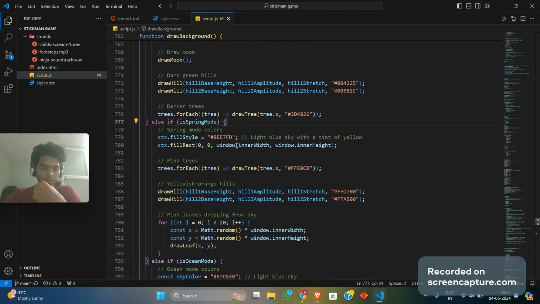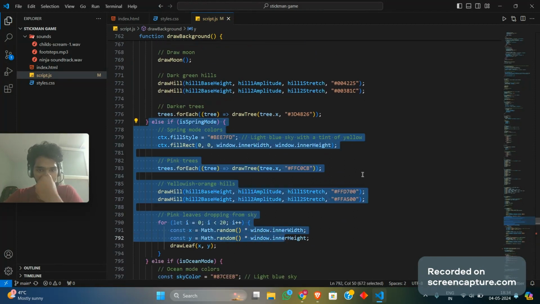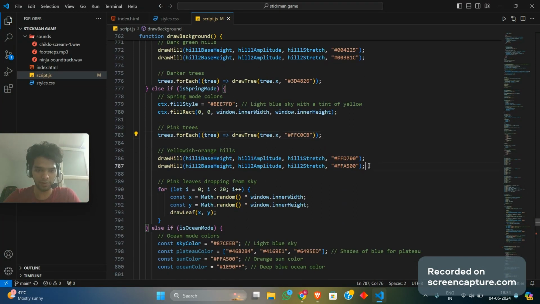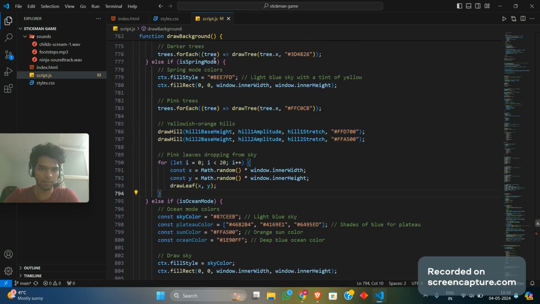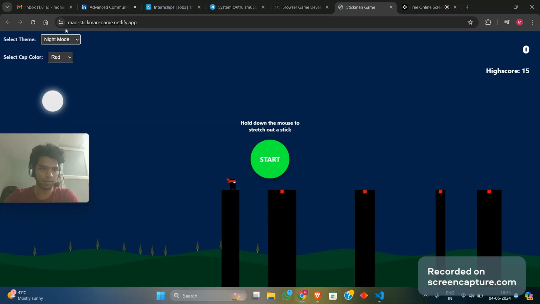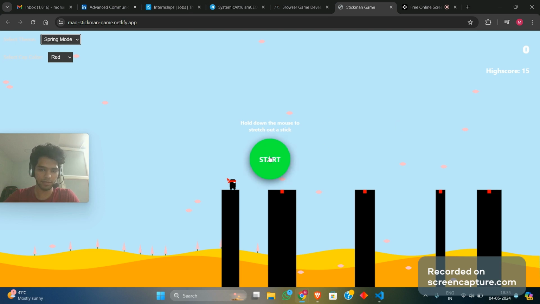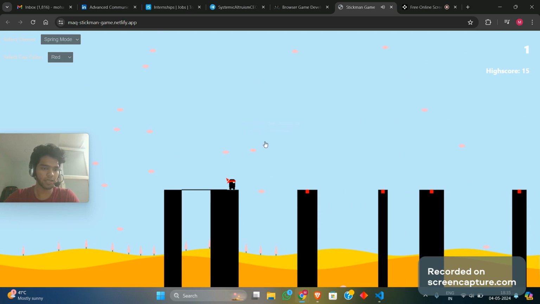Now, my personal favorite theme is the spring mode. Why personal favorite, you ask? Because we're changing the general colors over here, and every time this spring mode is true, we're calling a for loop, which basically throws leaves in random positions. You see these leaves, they're in random positions. So when I start the game and I'm in a waiting position, they don't move. But when I'm walking or doing anything other than waiting, these leaves are moving.